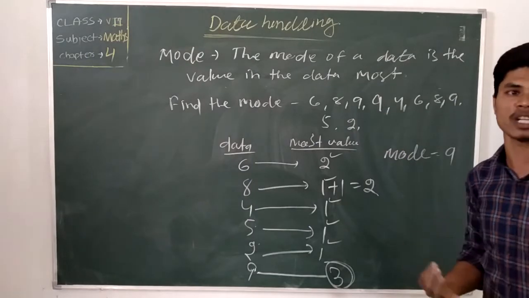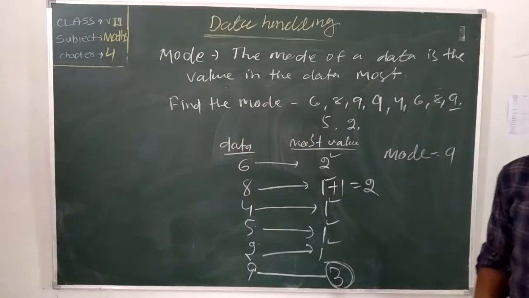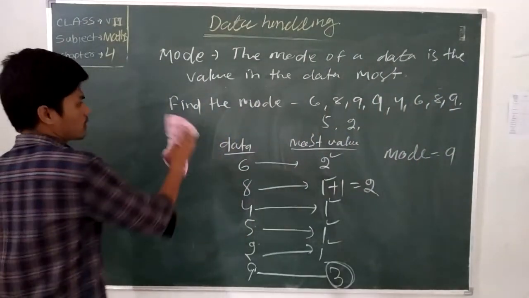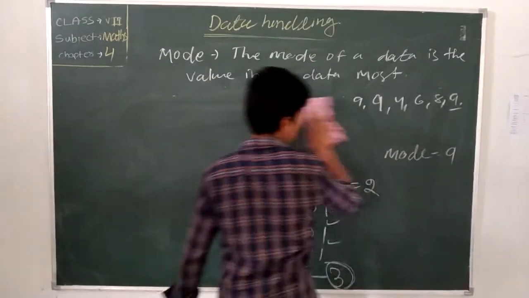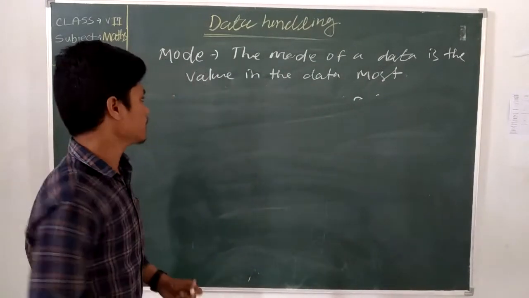Most times means more times. If a data value occurs more times, that data is called the mode. You now know about the mode. Let's take another example. See the mode. Another example for data mode.